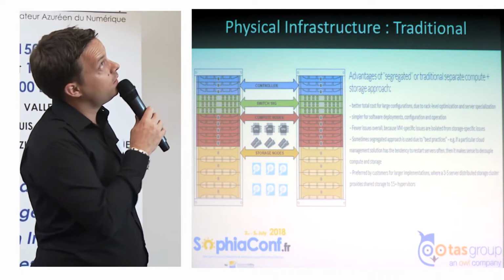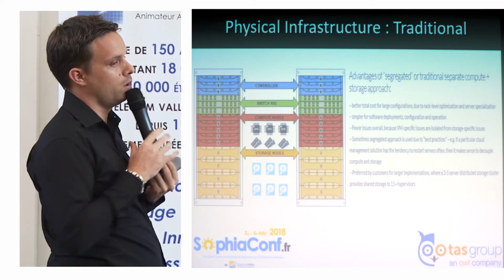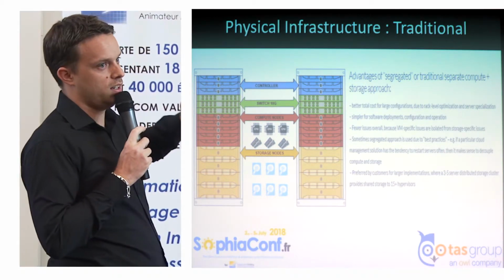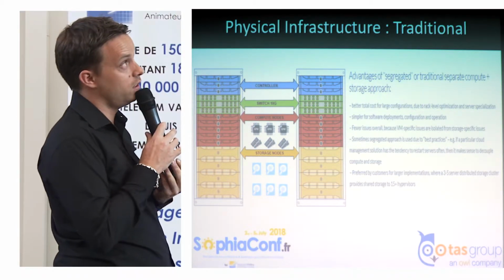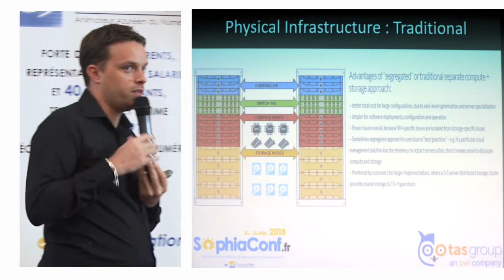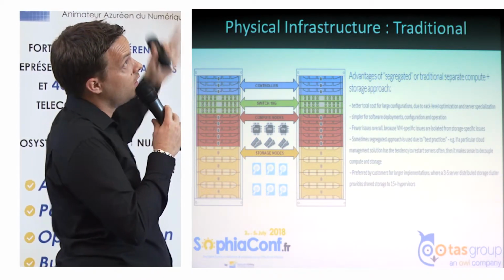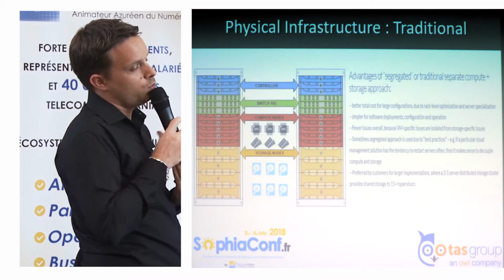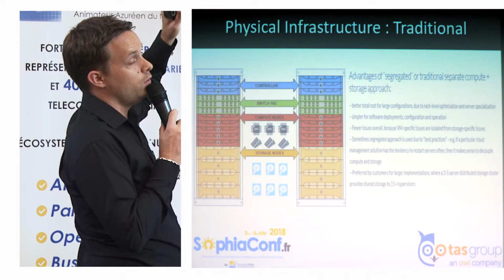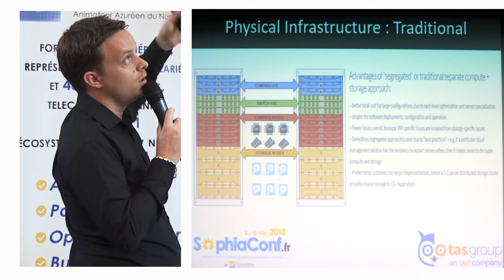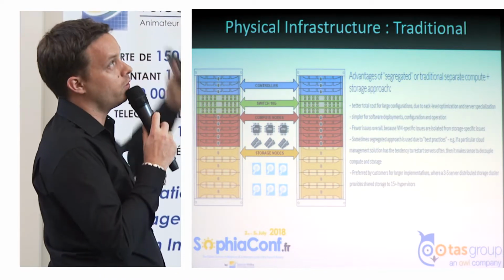Then we have 3 switches that will connect all our infrastructure. We will need the biggest one to manage the storage, because storage will consume a lot of bandwidth. This is why we need the 10 gig switches. And we have the compute nodes that will contain all our VMs with the CPU and the RAM. Every time we need more VMs, we have to add new servers on both racks.